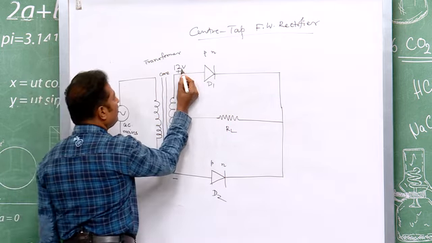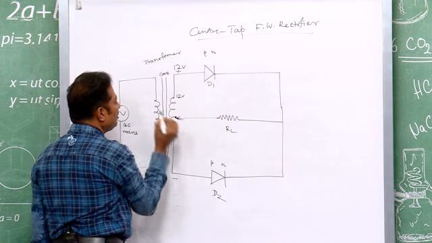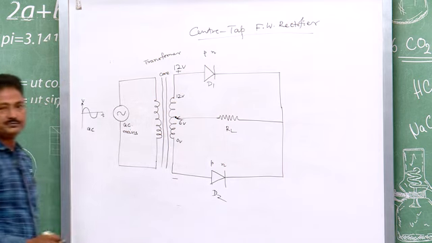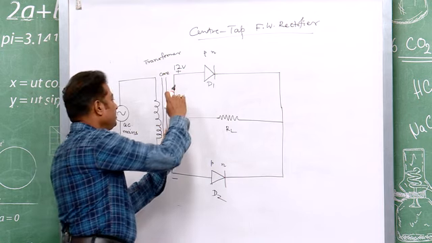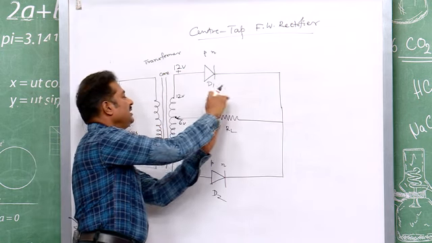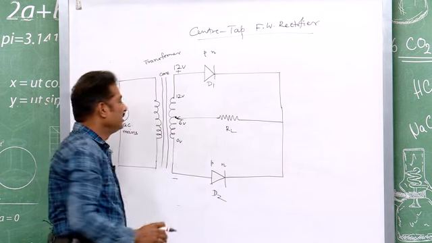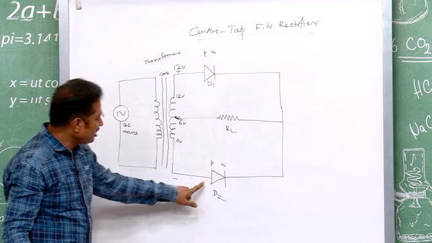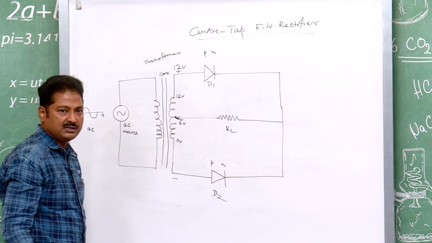And when it is 12 volt, this one is 12 volt, this is 6 volt, this is 0 volt. Means the middle point will be 6 volt. Means between this point and this point you will get 6 volt, between this point and this point it will be 6 volt. So, because it is 6 volt, now you see which diode will be forward biased and which diode will be reverse biased.